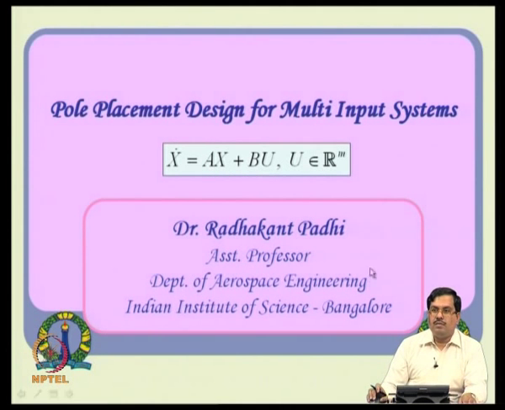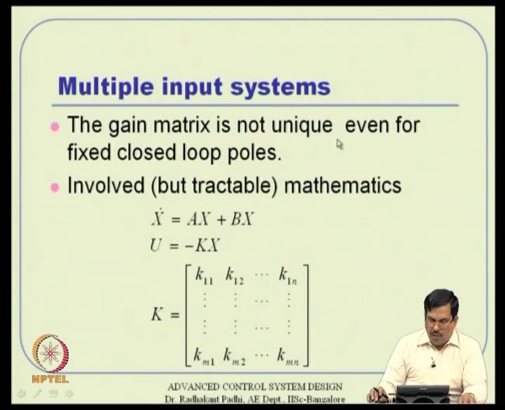Now, what do you do when the system is actually a multi input system? So, in general u is in R^m, and the problem here is this does not admit a unique solution. Pole placement technique is good only for single input systems in a very good way basically, but there are tricks and techniques to handle this issue to a limited extent actually. So, what I told here is the same thing written here, the gain matrix is not unique, even for fixed closed loop poles actually. It is essentially the gain matrix is not unique, that is all actually.